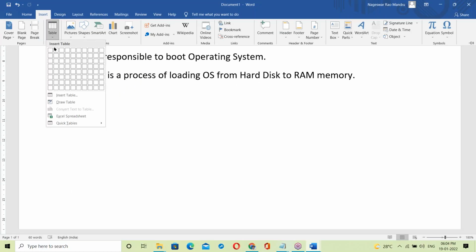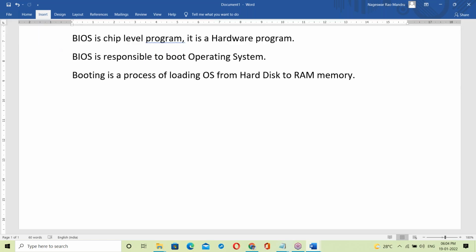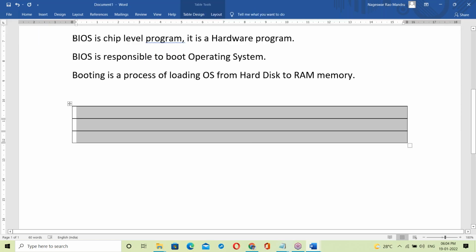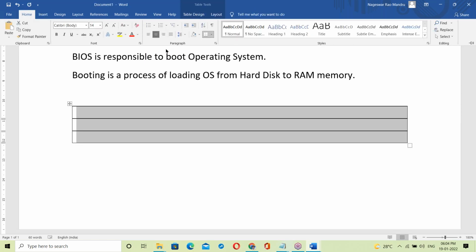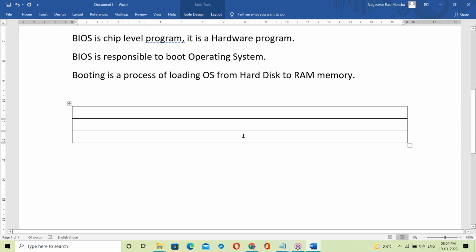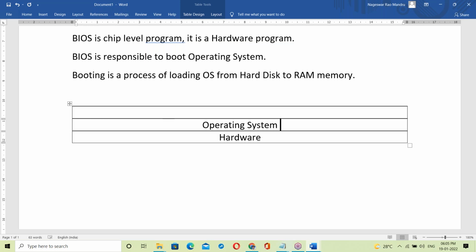In your computer, there is hardware, and on top of the hardware, the operating system is running. Once the OS setup is done, your system is ready.